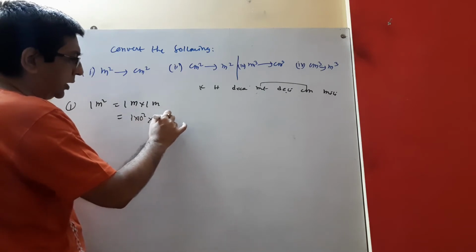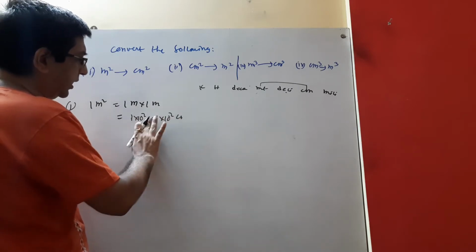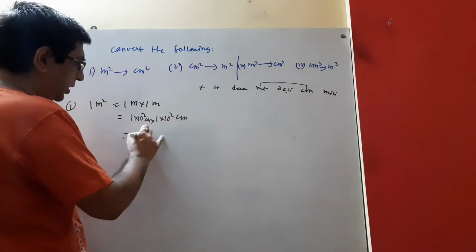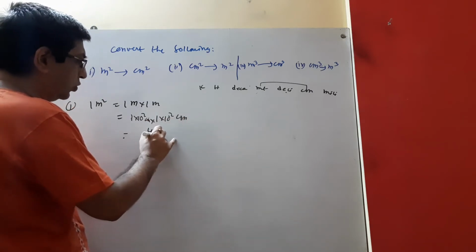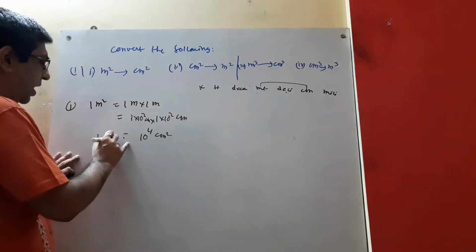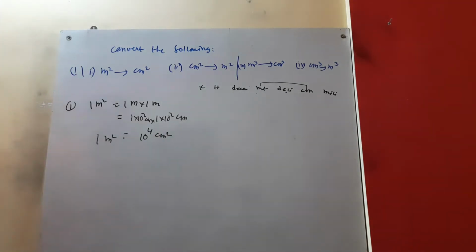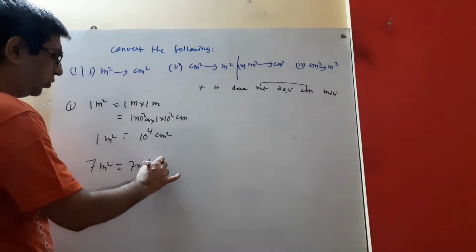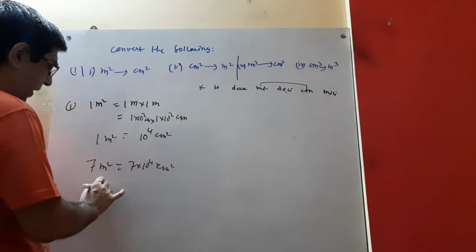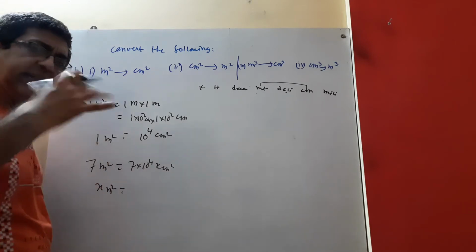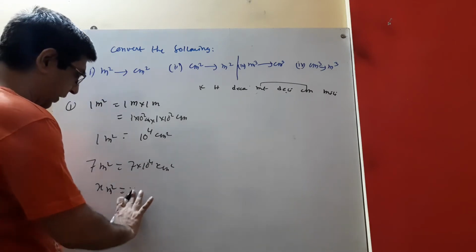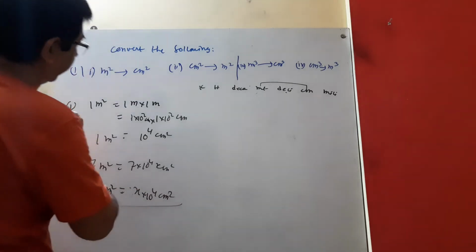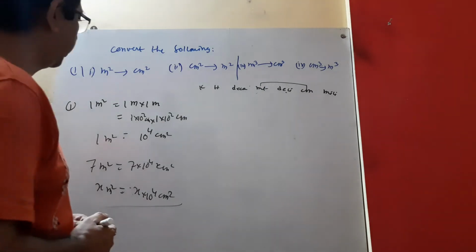Writing centimeter twice, that means 10 to the power 4 centimeter square. So 1 meter square can be written as 10 to the power 4 centimeter square. So 7 meter square can be written as 7 into 10 to the power 4 centimeter square. X meter square, where x is anything, can be written as x into 10 to the power 4 centimeter square. This is the conversion.